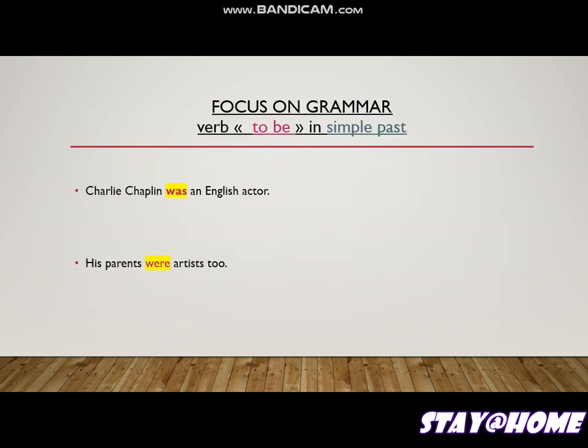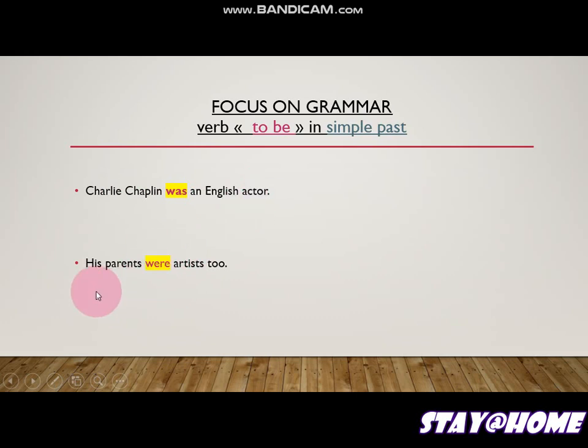So I have here 2 sentences. I need you to observe them with me. Charlie Chaplin was an English actor. In this sentence, the word in bold is the verb. Charlie Chaplin is the subject, was is the verb, and an English actor is his complement. So the verb was is the verb to be in simple past. If you want to replace Charlie Chaplin with a pronoun, it is he. So he was an English actor.